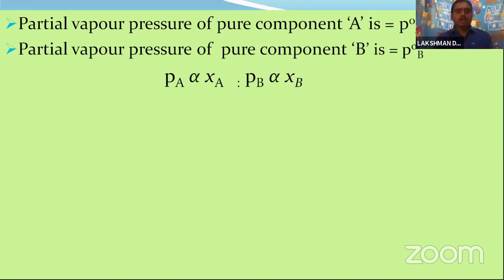According to Raoult's law, PA is directly proportional to XA for the A component.